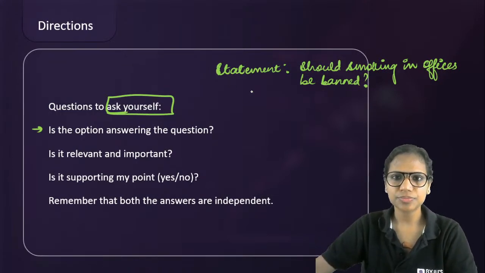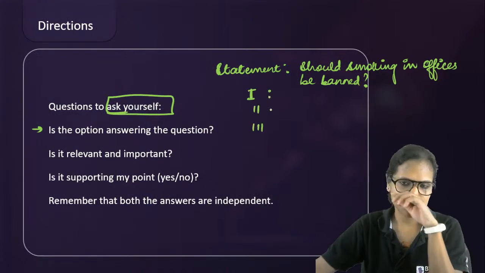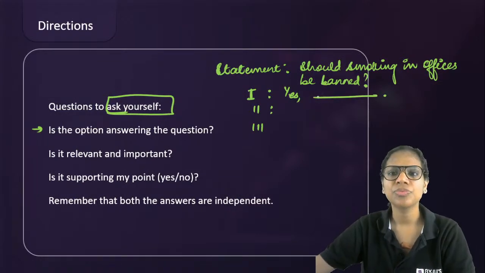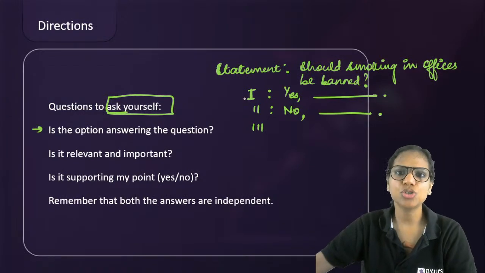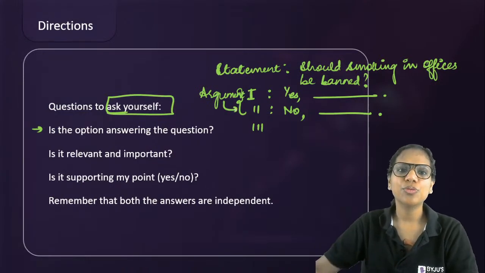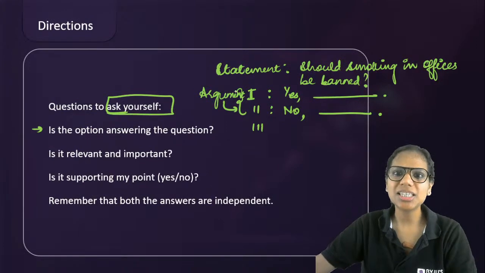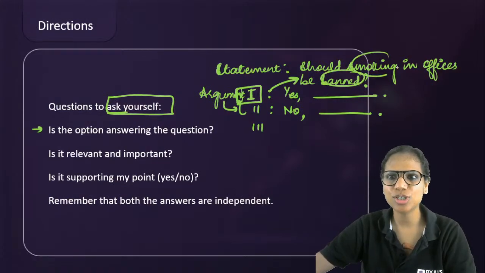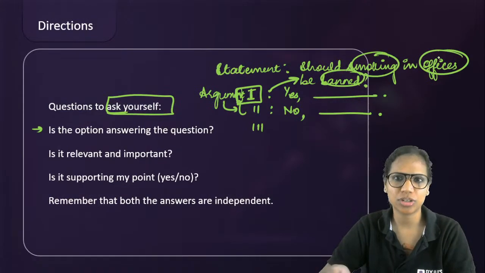And then usually 2-3 arguments will be given to you, right? One of them could say yes, it should be banned, and then it gives a reason, right? One of them says no, it should not be banned, and then it will say something after that. So these are your arguments. Now, first thing that you have to check is, is this argument addressing the question? Is it related to smoking? Is it related to a ban on smoking? And is it related to offices or not?